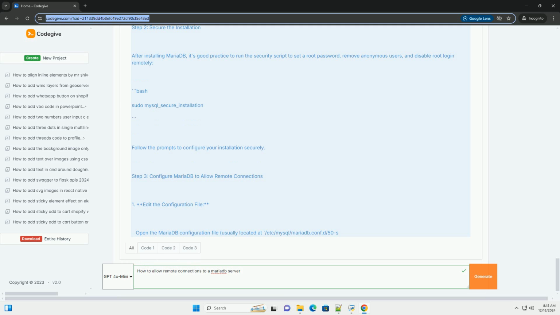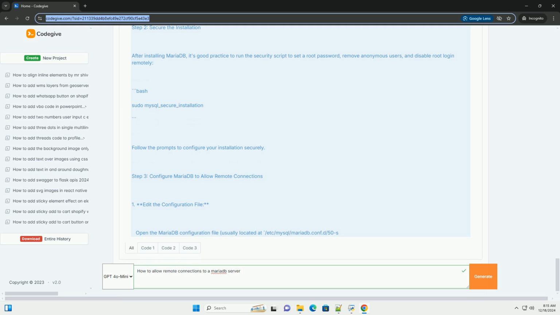Step 3. Create a remote user. 1. Log into MariaDB. Use the following command to log in to the MariaDB server as the root user. Bash sudo mariadb -u root -p. 2. Create a new user and grant permissions. To create a new user that will connect from a remote IP address, execute the following SQL commands. Replace newuser, password, and remote_IP with your desired username, password, and the IP address of the remote machine.